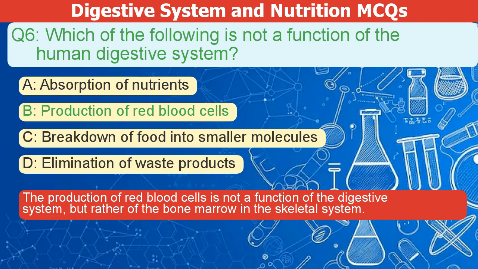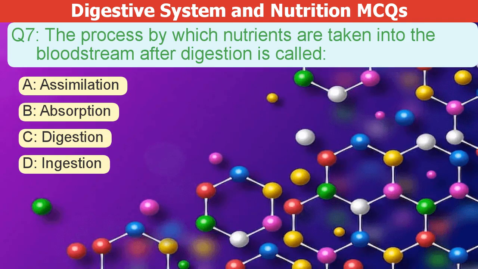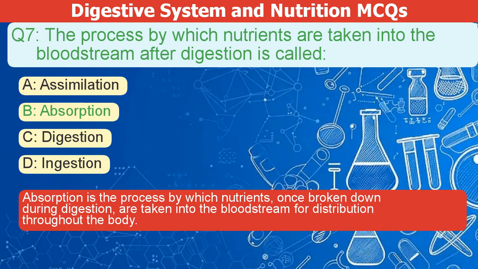in the skeletal system. The process by which nutrients are taken into the bloodstream after digestion is called A. Assimilation. B. Absorption. C. Digestion. D. Ingestion. The correct answer is B. Absorption is the process by which nutrients, once broken down during digestion, are taken into the bloodstream for distribution throughout the body.